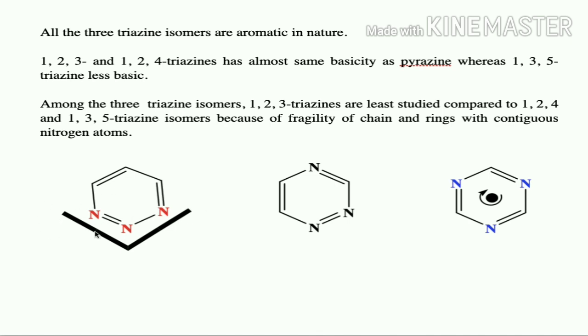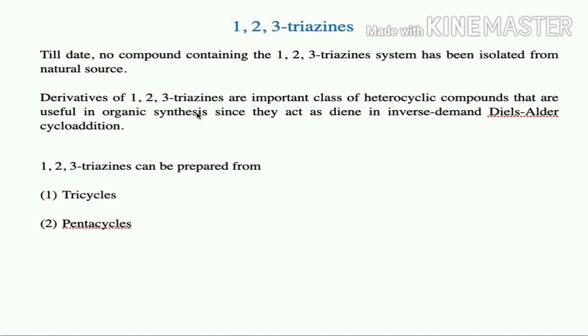Now we will study these three isomers, their reactions and their preparations. First is 1,2,3 triazines. Till date no compound containing the 1,2,3 triazine system has been isolated from a natural source. So this 1,2,3 triazine is also called a man-made triazine.